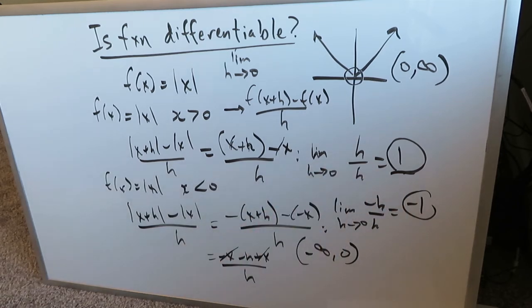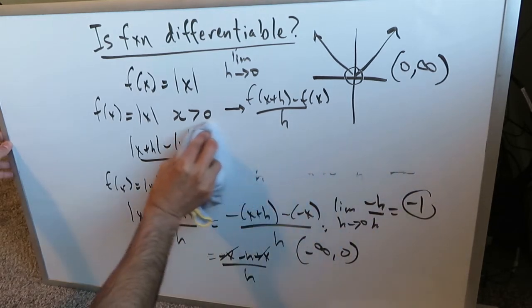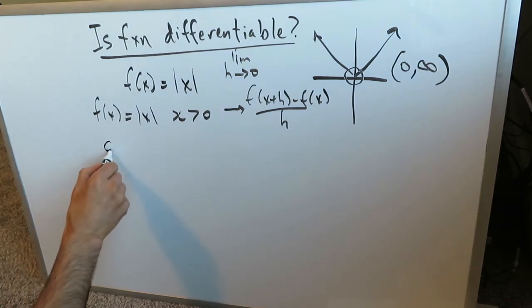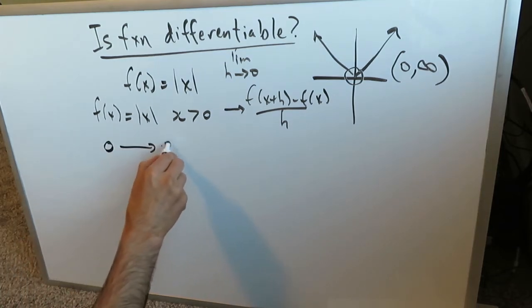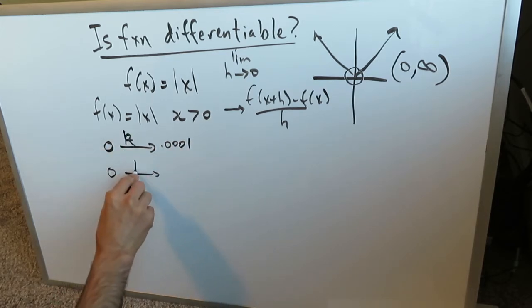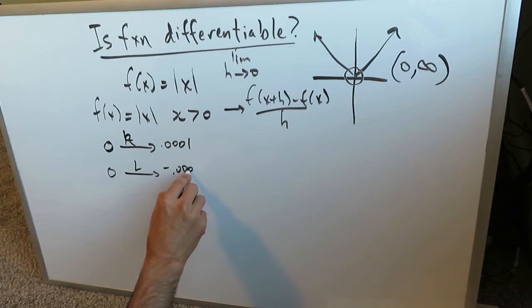But let me erase over here and show you what could happen at the specific point 0 in a very conceptual manner only. If you're looking at the specific point 0 from the right, we're going to look at point 0, 0, 1. And if you're looking at 0 from the left, we're going to be looking at minus point 0, 0, 1.